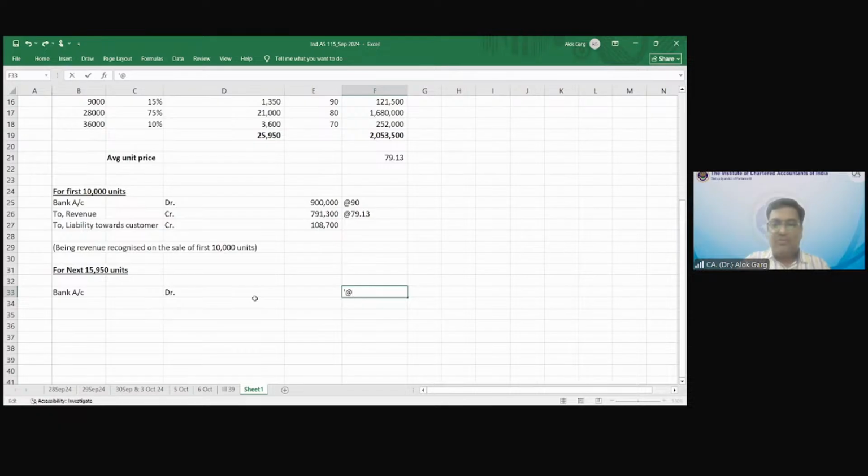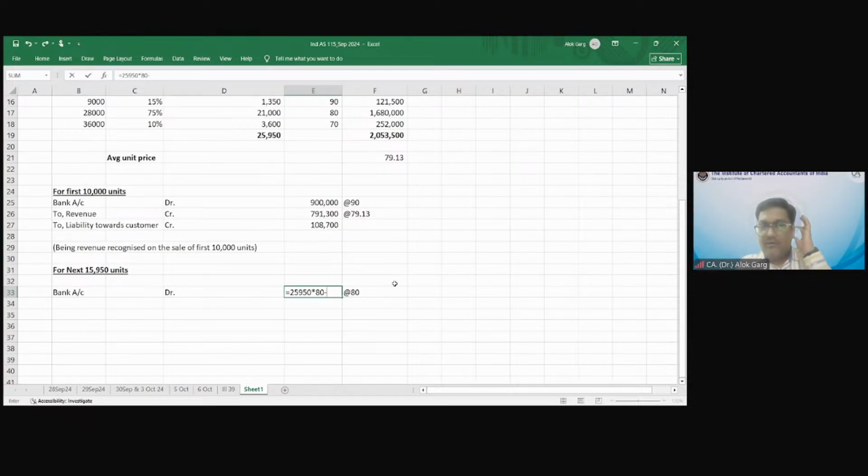So this customer must have adjusted the earlier amount also. Yes or no? The customer told that, see, now I have purchased 25,950 units from you. My applicable price should be 80, right? And what I paid you earlier? 9 lakh rupees.